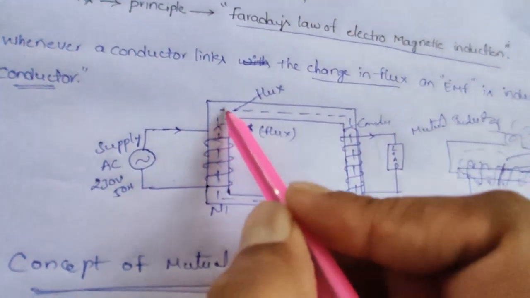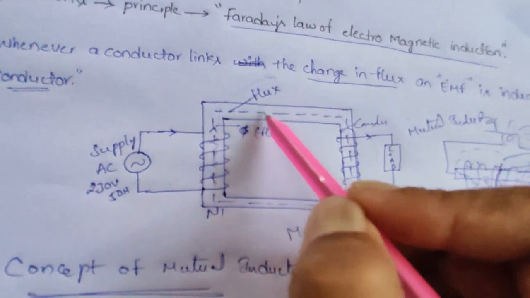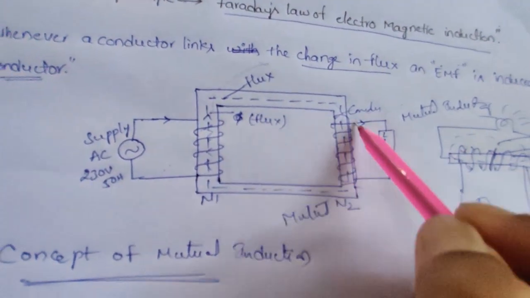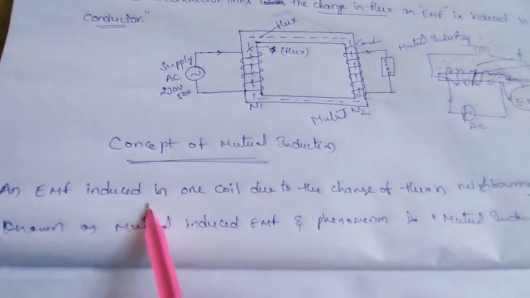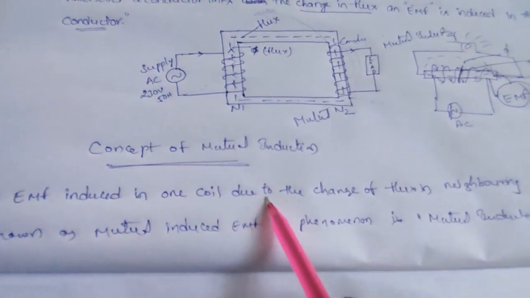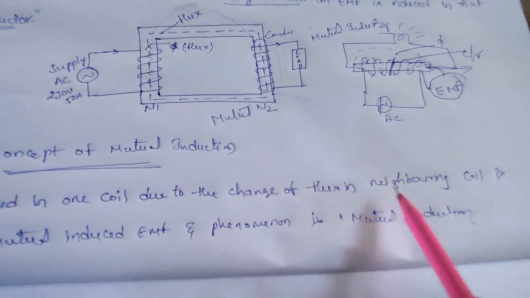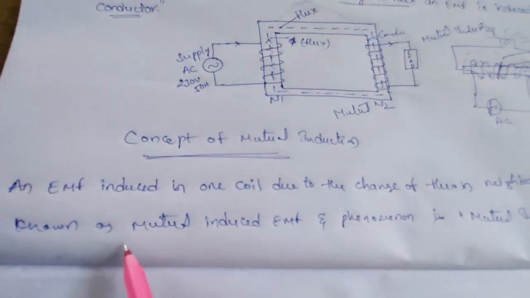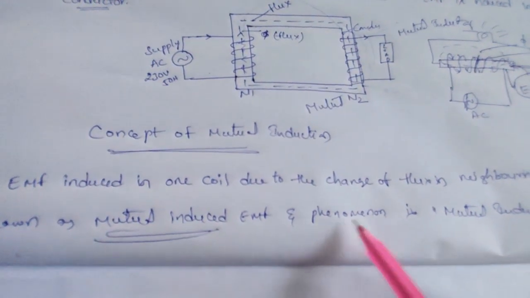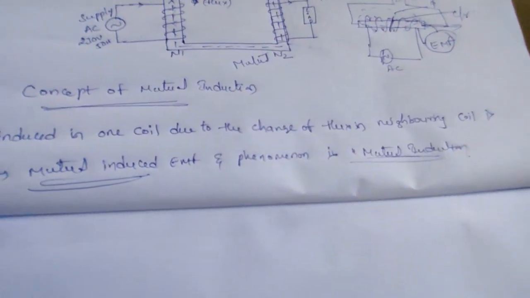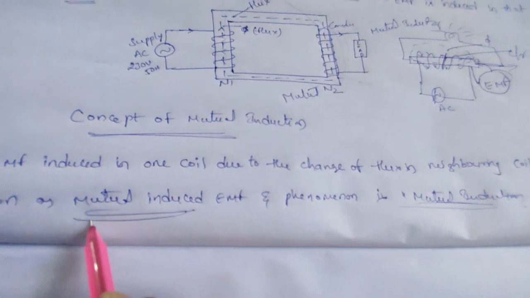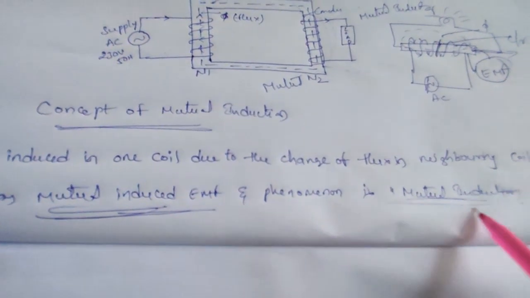This is the change of flux in this coil and the EMF is induced in this coil. An EMF induced in one coil due to change of flux in a neighboring coil is known as mutual induction, and this phenomenon is mutual induction.